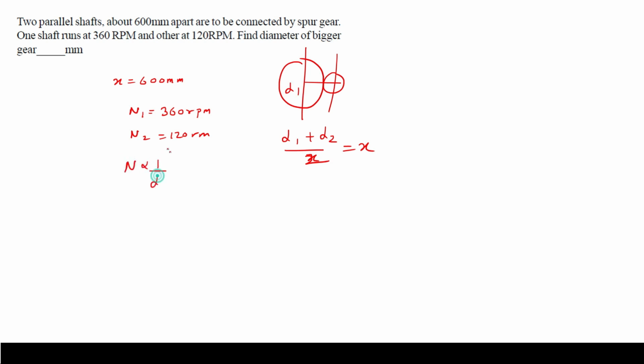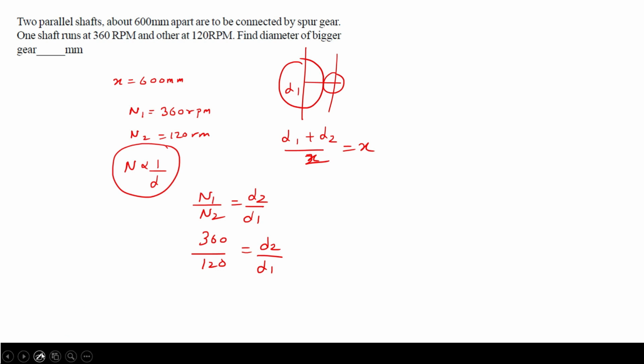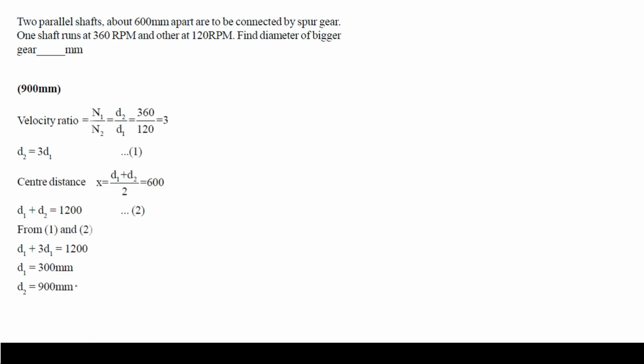Remember this relation also: the bigger the diameter, the lower the rpm. So I can write n1 by n2 equal to d2 by d1, and n1 is 360, n2 is 120, equal to d2 by d1. From this relation I can calculate the value. First of all let's see the solution if I have not made any mistake.